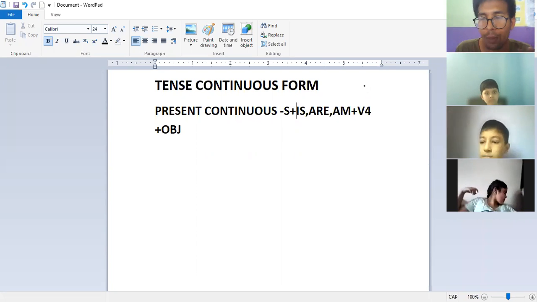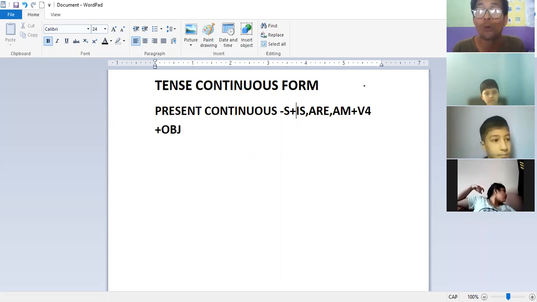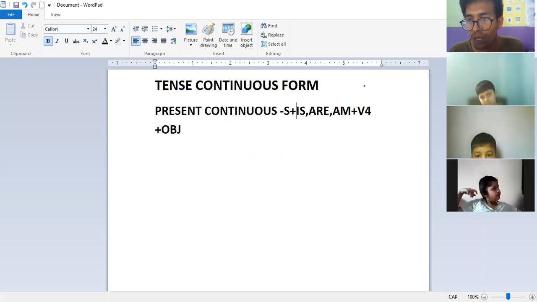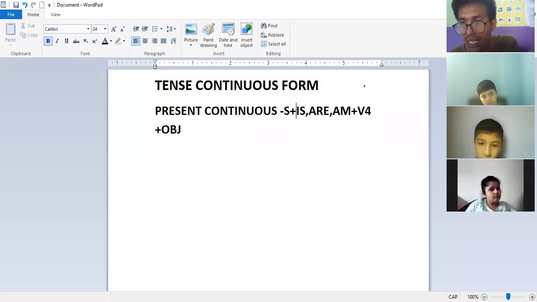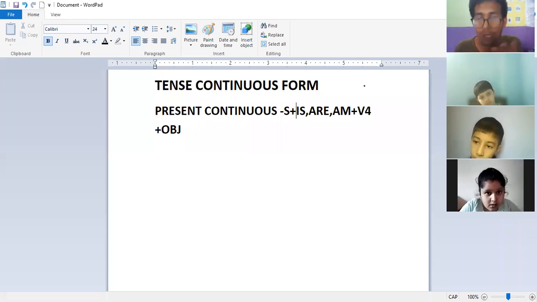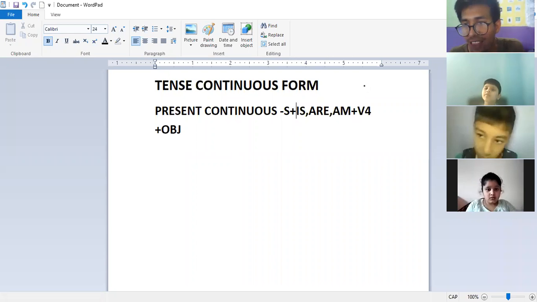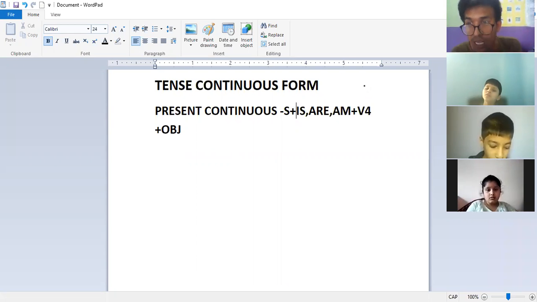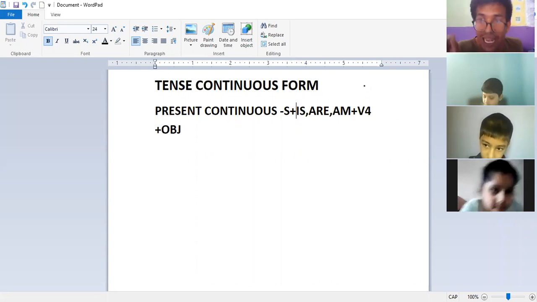Okay, so now see everybody, in present continuous we use helping verb plus verb 4 plus object. Likewise in Nepali, what do we use in continuous action? Dai, taidai, khadai, suddai, bhandai, urdai. Like that we use. But in English we use ing. ing also tells गर्दै, खाँदै, भन्दै. Doing means गर्दै, eating means खाँदै. So same one: in Nepali तैदै and in English ing form.